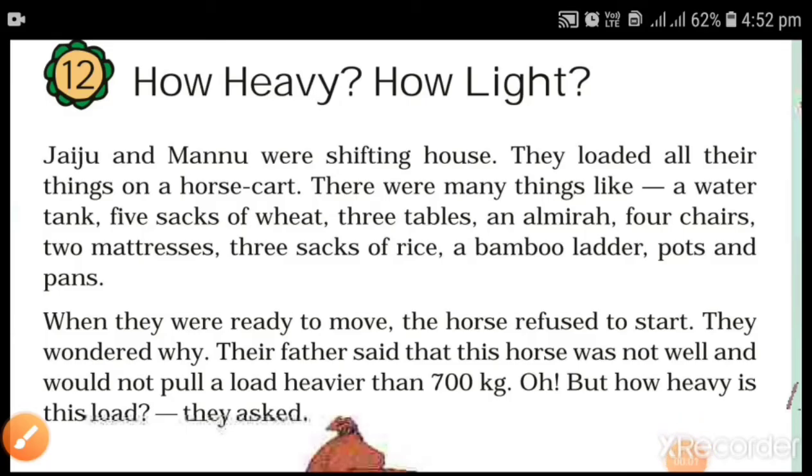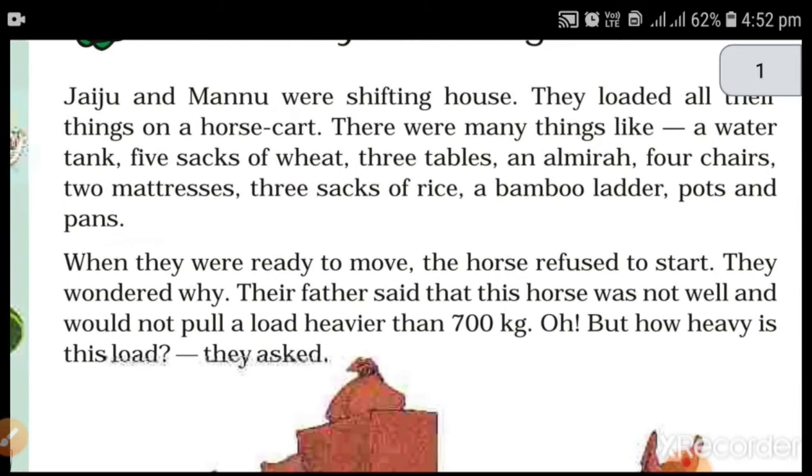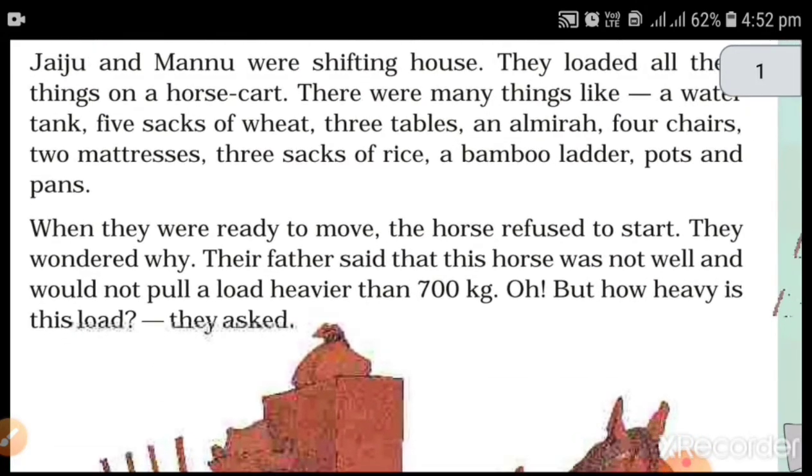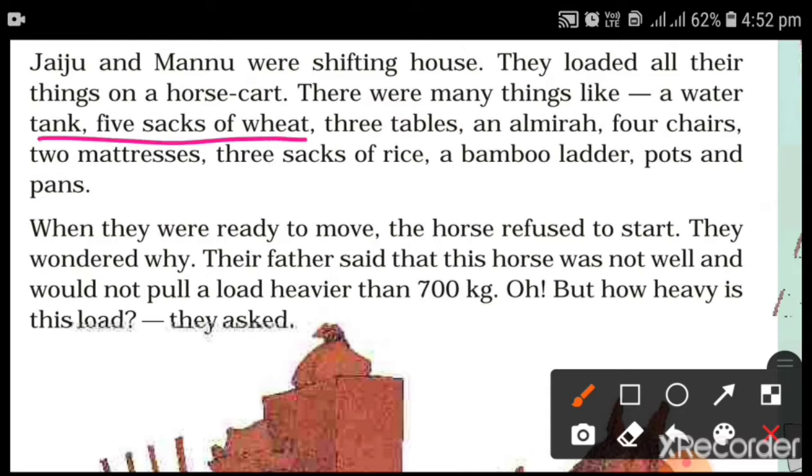In the textbook, one short story is given about our chapter: Jaiju and Mannu were shifting house. Whenever you are going to shift your house, first of all, what do you take with you? You have to take all the items which are at your home. For example, many things like water tank, 5 sacks of wheat, 3 tables, almirah in the sense of cupboard, chairs, mattresses, then bamboo ladder, pots, etc. There are so many things you have to take while shifting your house.